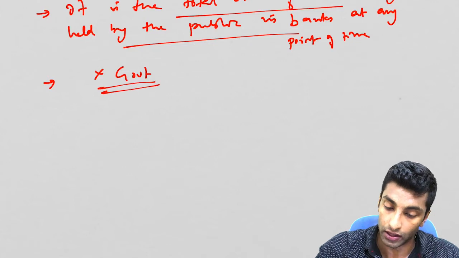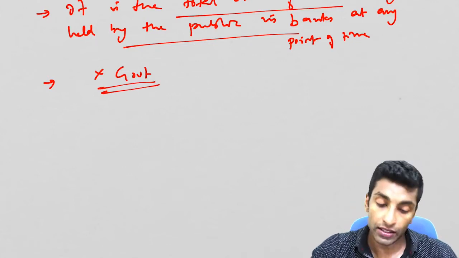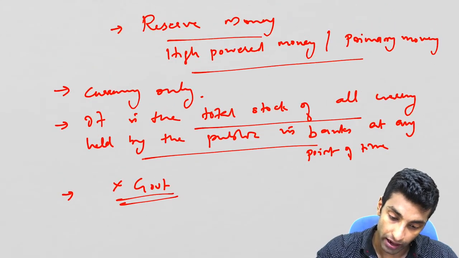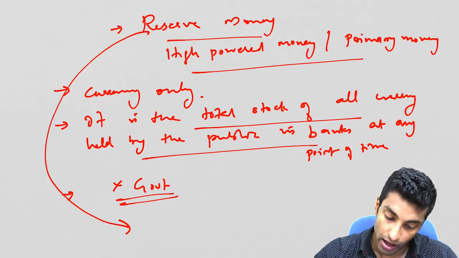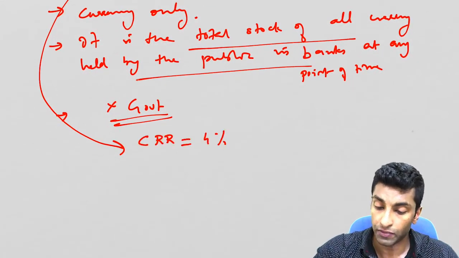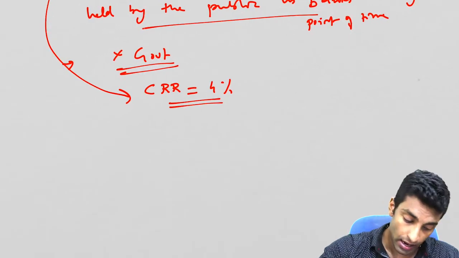We have discussed the reason: government is the creator of money. So why is it known as reserve money? As I have told you, this is kept as reserve in the Reserve Bank. So it is known as reserve money also. Like RBI has to keep CRR, like 4% etc. So cash reserve ratio, so it is known as reserve money.